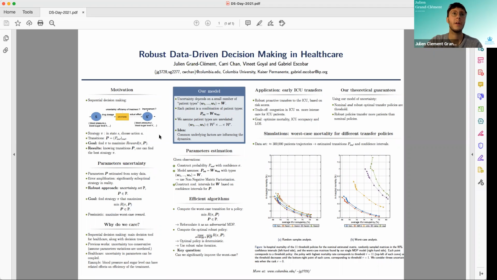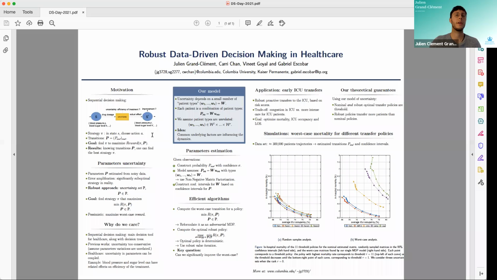And there are some parameters called the transitions, which model the dynamics of the health evolution of the patient. So when a patient is in a given state and takes some action, what is the likelihood that the patient will have another state at the next period of time. And the goal is to maximize the reward, and usually you tune the reward so that it's a proxy for the survival rate of the patient. And of course, the reward, so the survival rate, depends on the transition dynamics. And fundamentally, the transition dynamics are influenced by some common underlying factors, such as the demographics and the history of past disease of the patient.